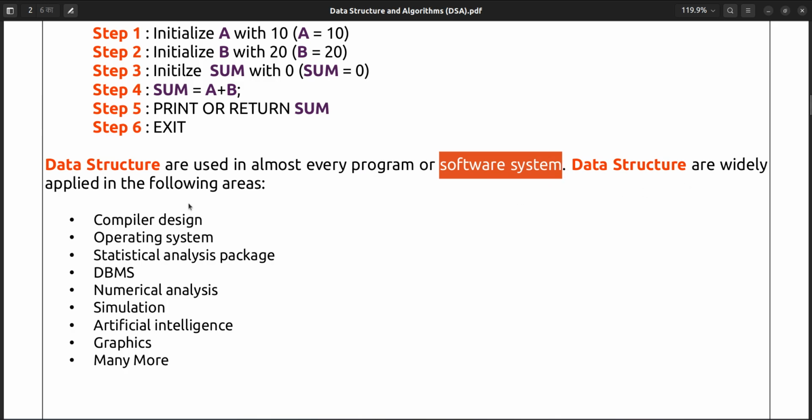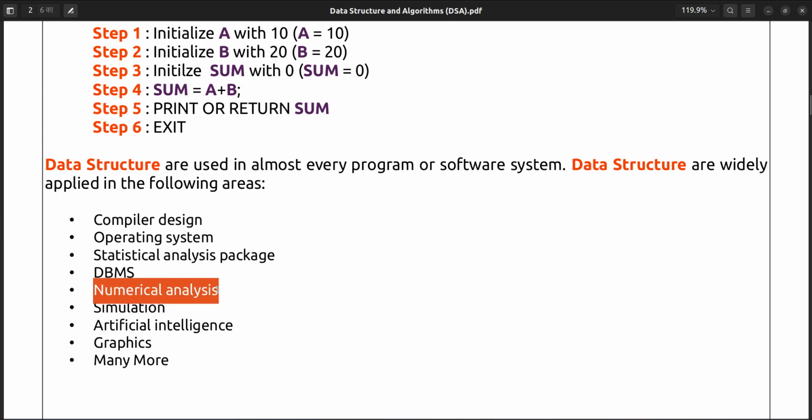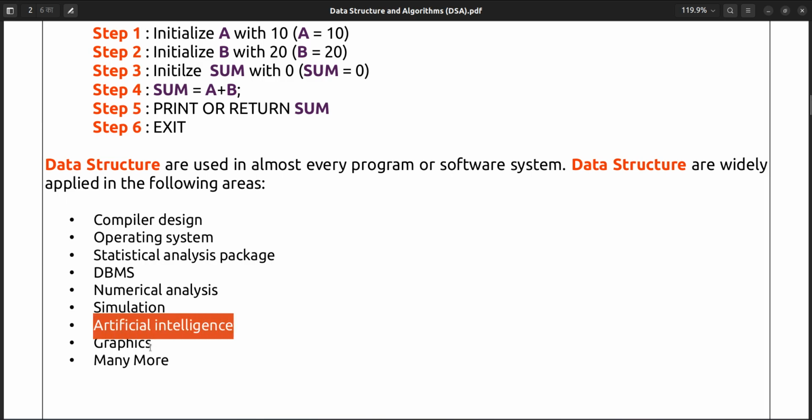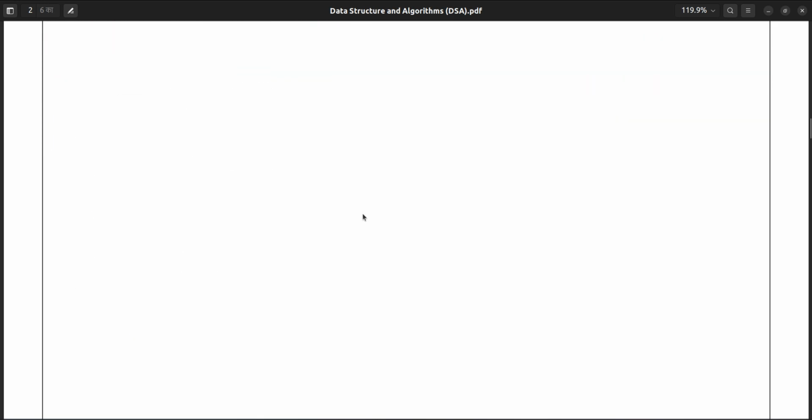So data structures are used in almost every program, software or software system. Data structures are widely used in the following areas. You can design a compiler, an operating system, a statistical analysis package, you can develop a database management system, you can do numerical analysis, you can develop simulations. In artificial intelligence it's widely used. You can design graphics and many more. So that's why we will learn data structure and algorithm.